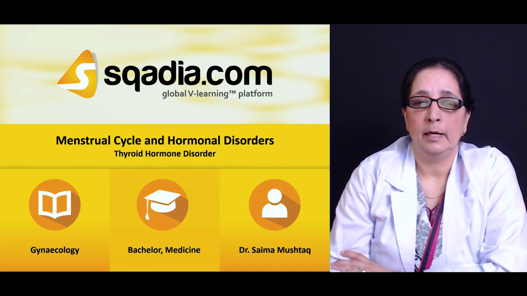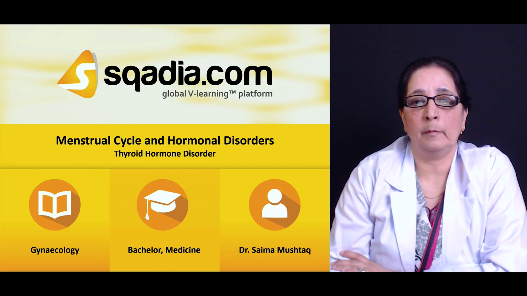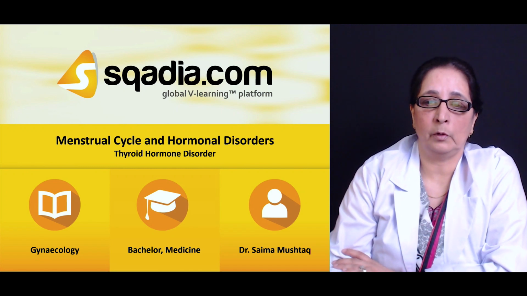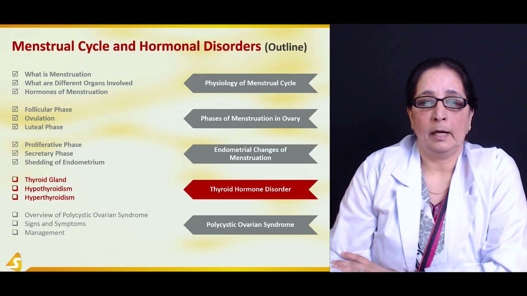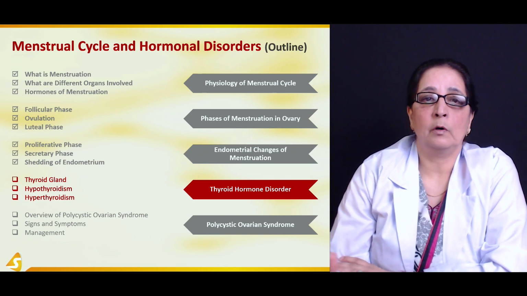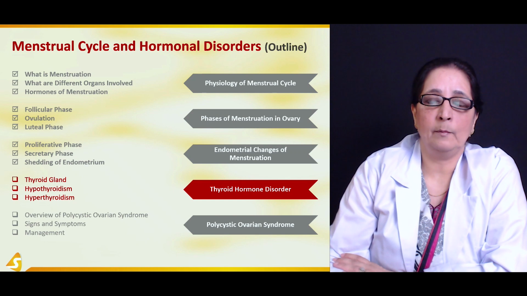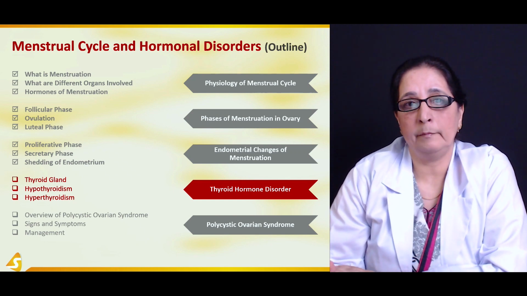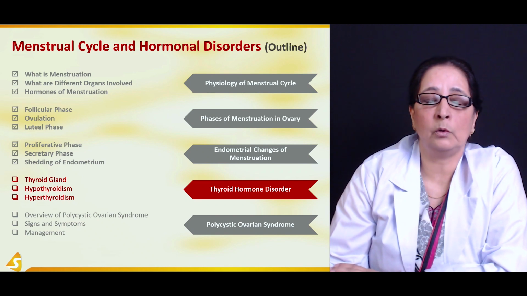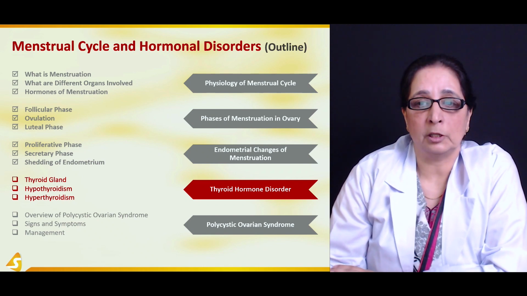Hormonal disorder. In this section we will talk about the thyroid hormone disorder. Thyroid gland is a very important gland that plays a very important role in regulation of the menstrual cycle because it plays an important role in ovulation.